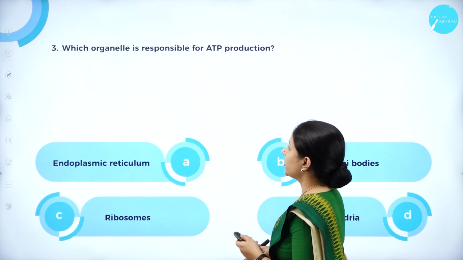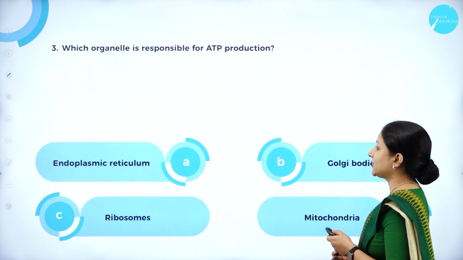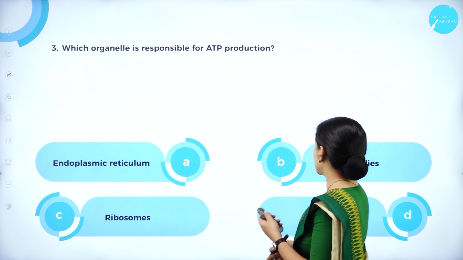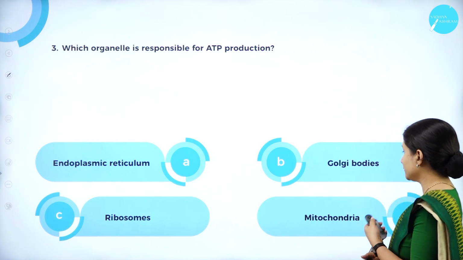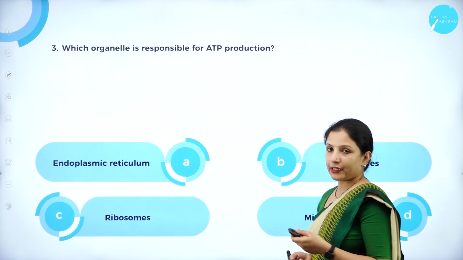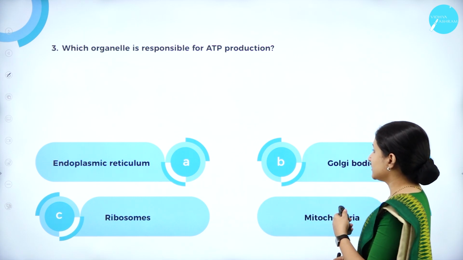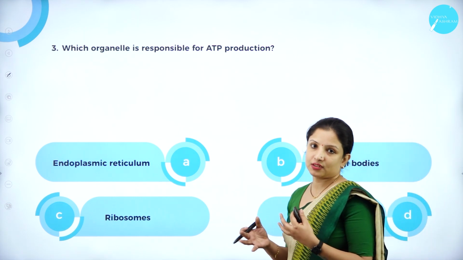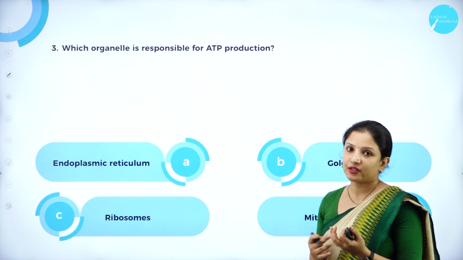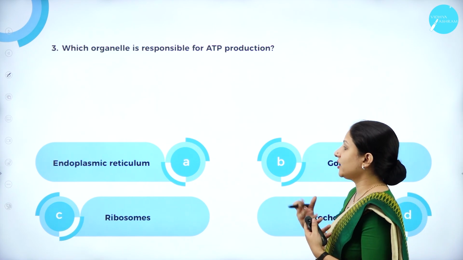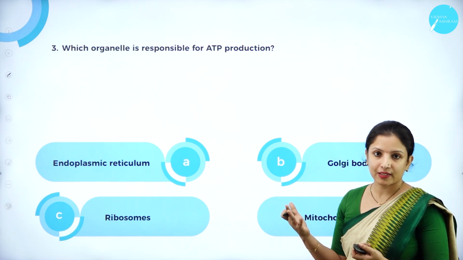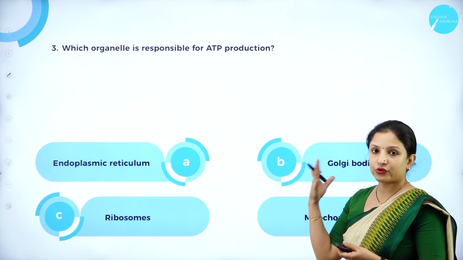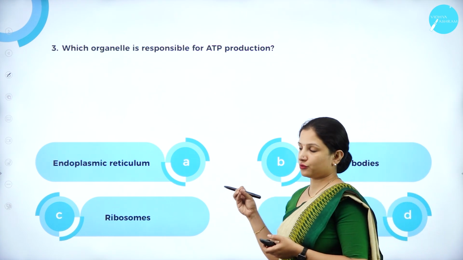Next question: which organelle is responsible for ATP production? Is it endoplasmic reticulum, Golgi bodies, ribosomes or mitochondria? It's not endoplasmic reticulum, because that is a network made up of smooth and rough endoplasmic reticulum, and the function of the rough endoplasmic reticulum is to produce proteins because it has ribosomes on it.